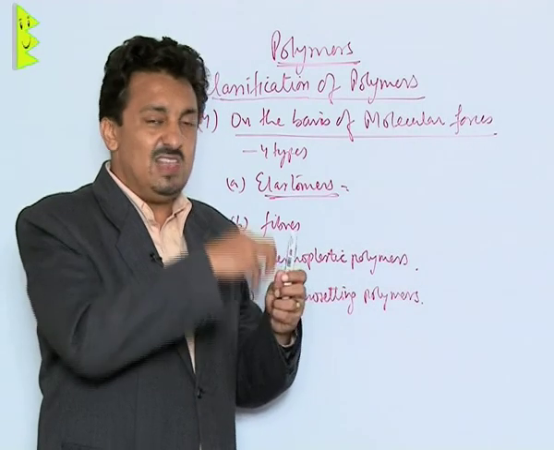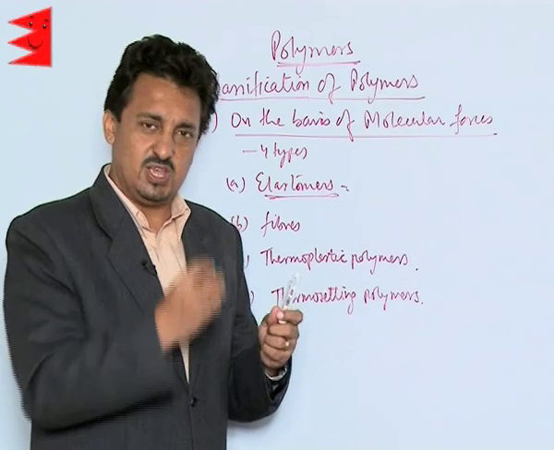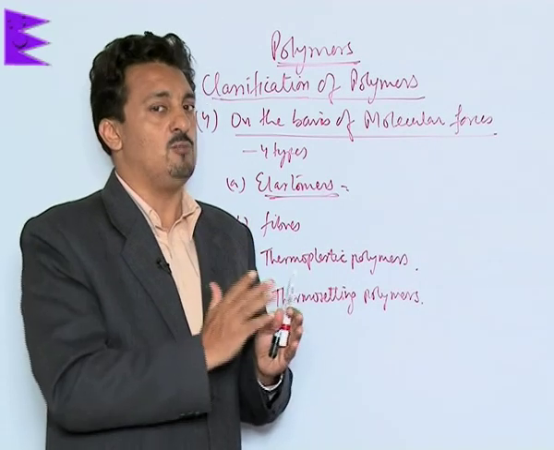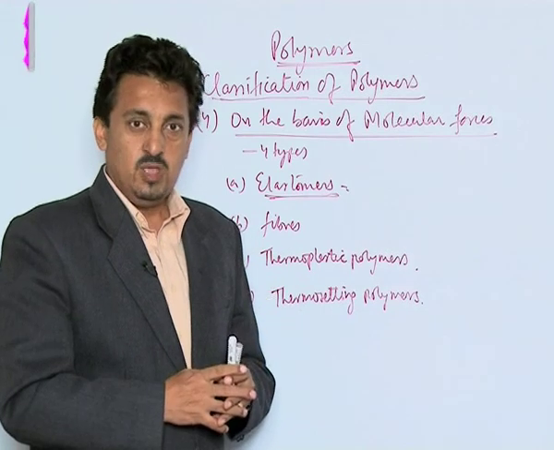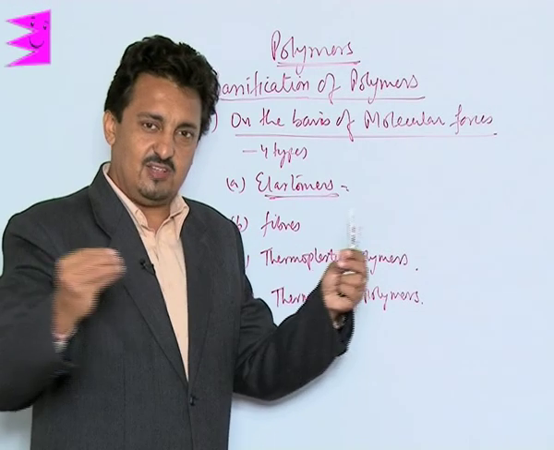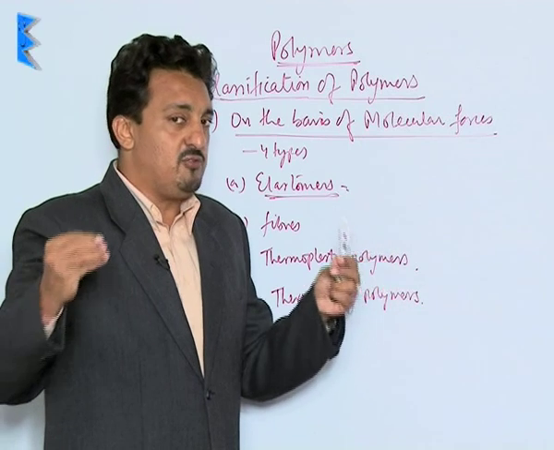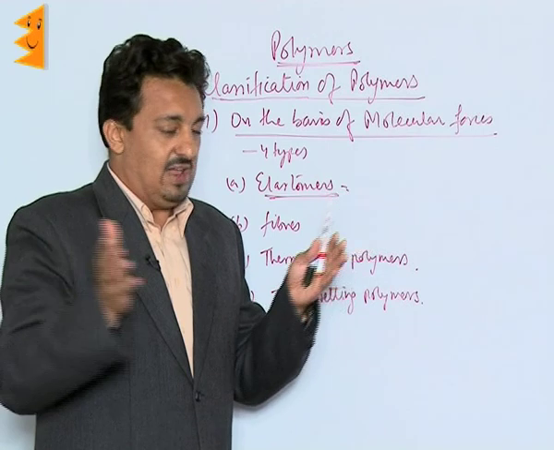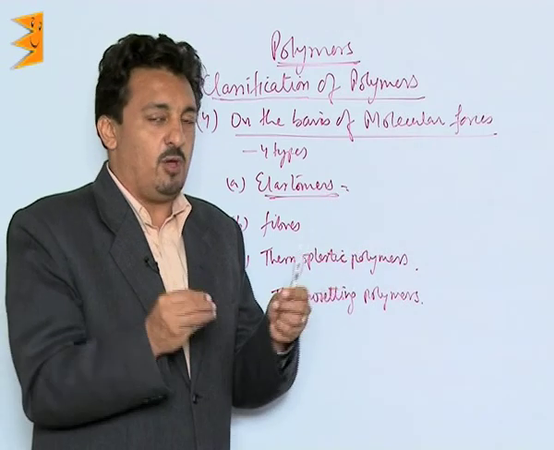Now, why do they have it? Because they have highly coiled polymeric chains, which have very few cross linkages and the weakest intermolecular forces of attraction. Due to their coiled structures, they can be stretched to their full length, and because of those few cross linkages, when that force is withdrawn, they can retain their shape back. That just gives them the property of elasticity.